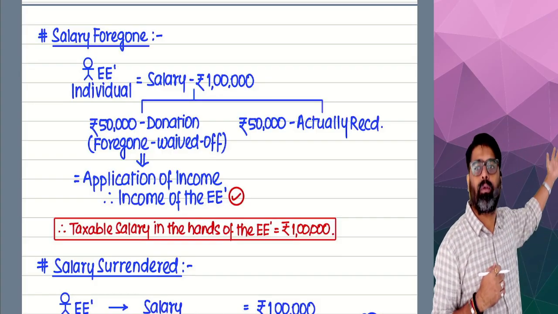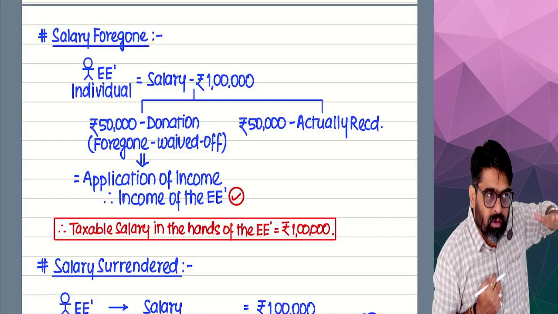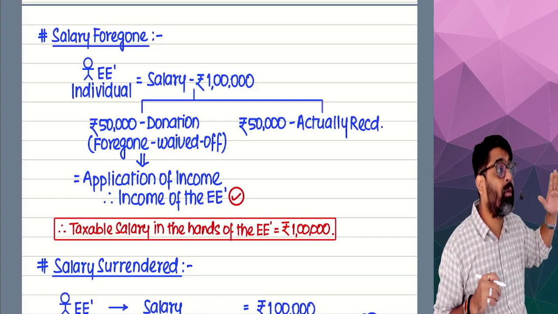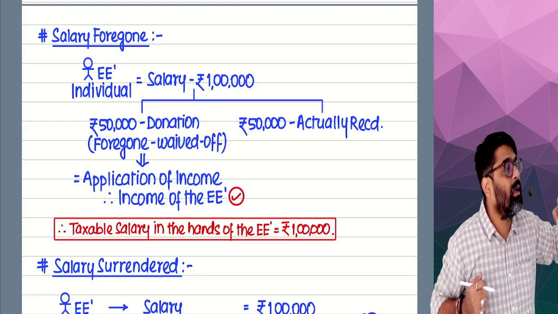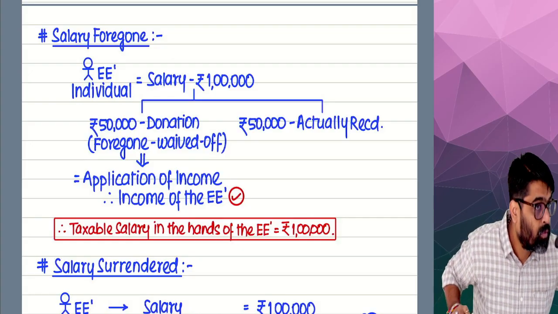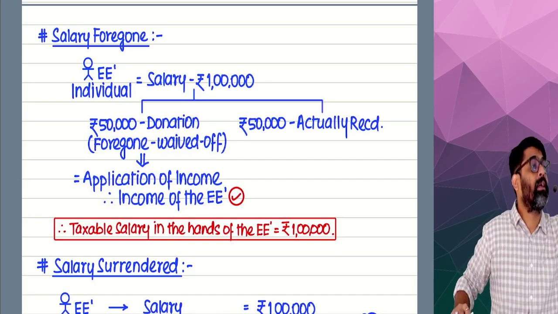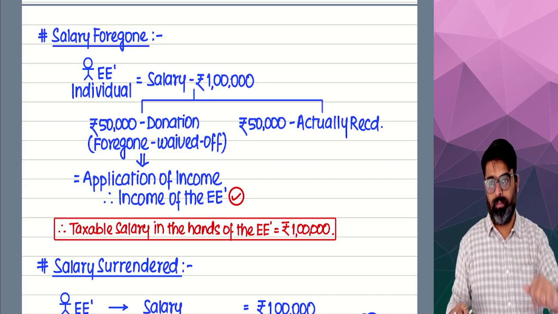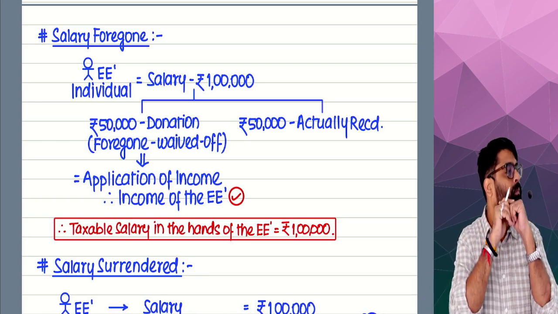So we are going to tell our employer that, employer, whatever salary is there for this month, out of that, let's say half salary I want to forego, and kindly donate that salary to that charitable trust, to that NGO who is doing that relief work.